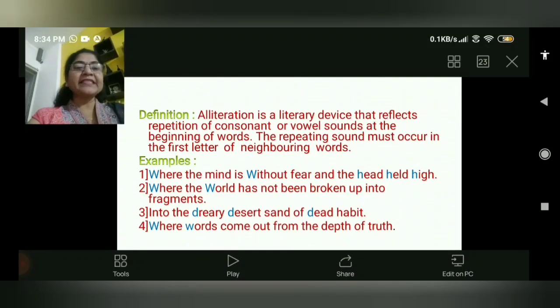Now, in all the examples, we have different words, but in every word the first letter is repeated. So here I have highlighted words in blue color, so you can understand that when a letter is repeated in words, it is alliteration.